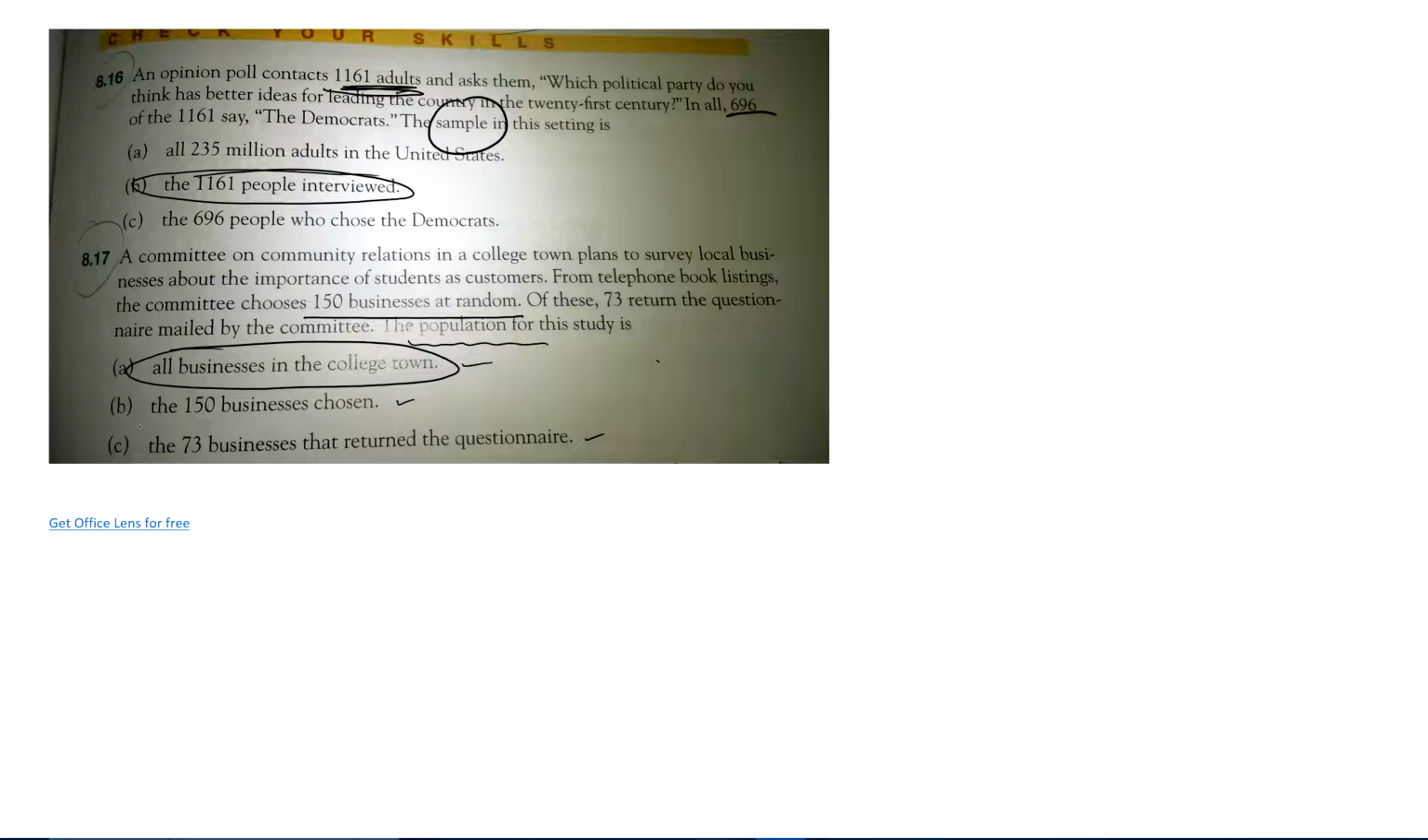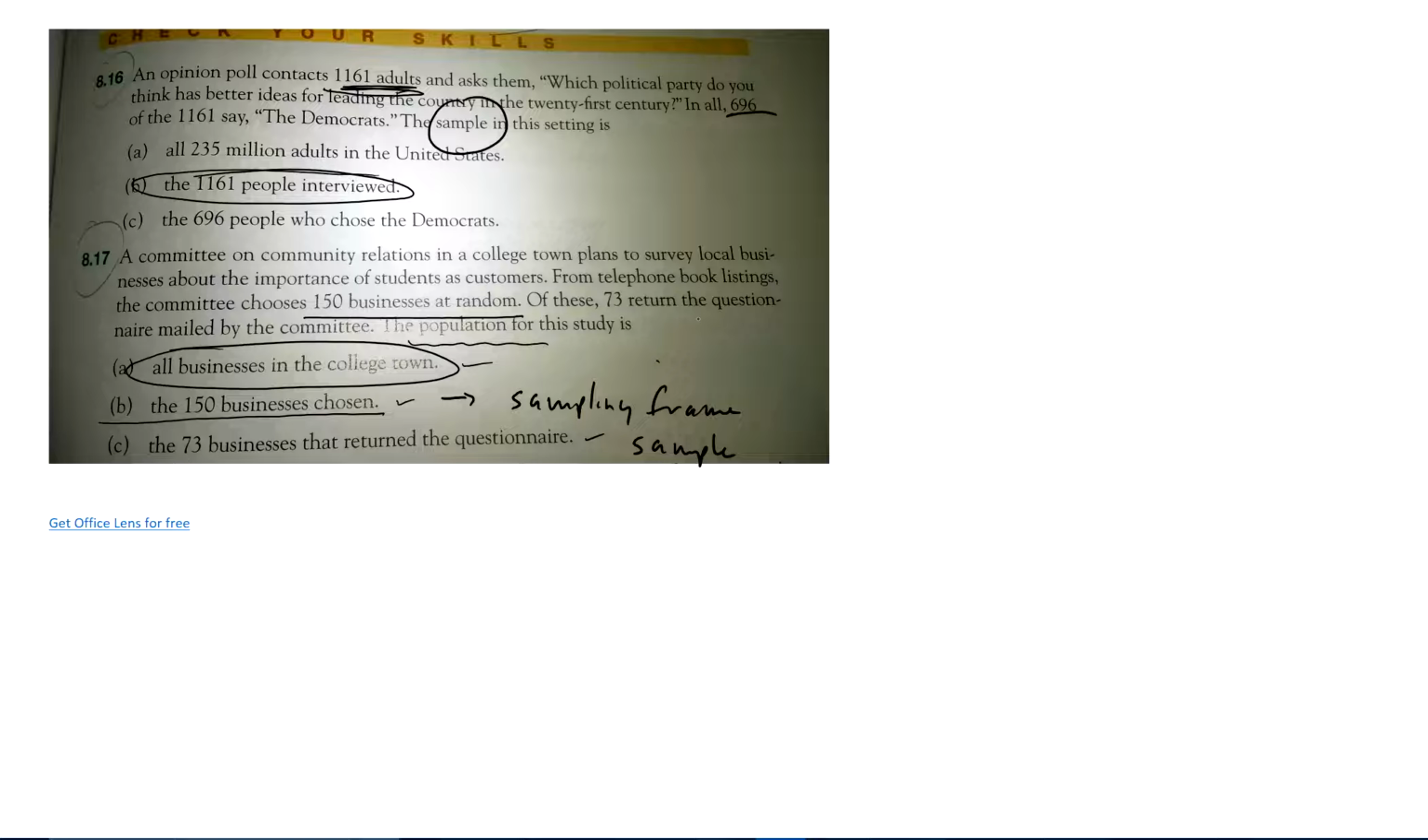The 150 chosen are the ones that we want to collect data from, but the actual sample would have been the 73 that we collected data from. This is actually something called the sampling frame. And this would be my sample. The sampling frame is the group that could possibly be in my sample, and then 73 are my sample, the people that actually responded.